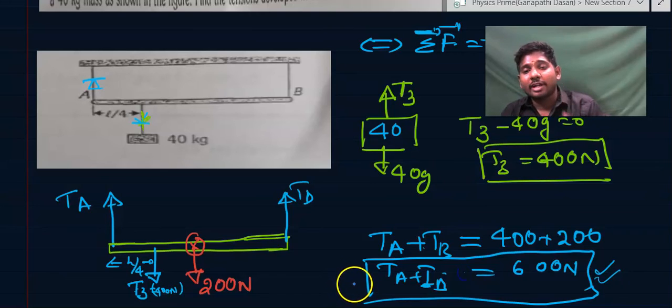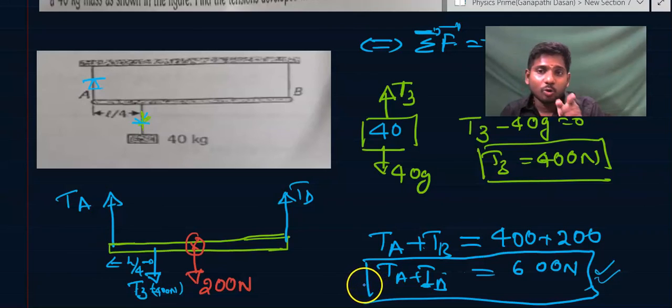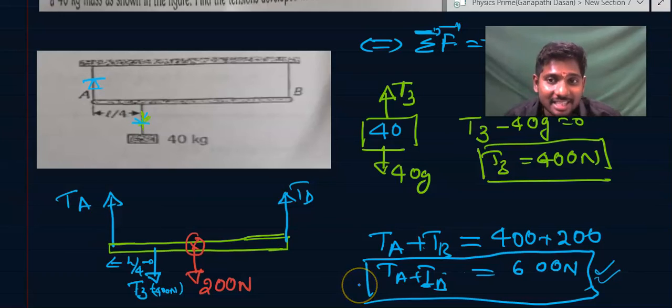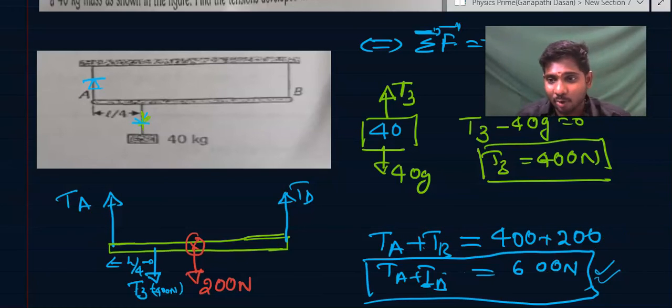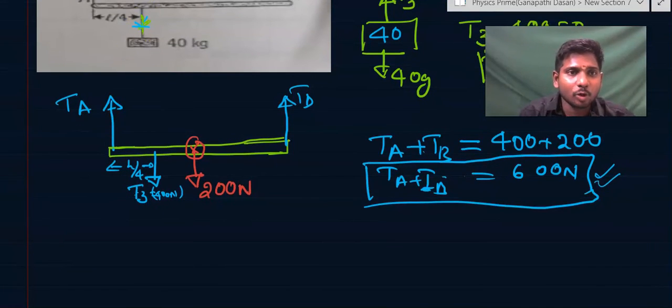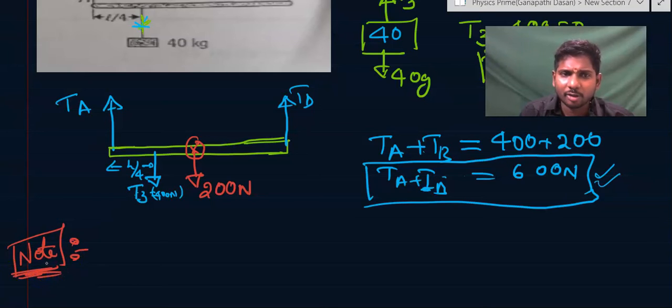That means to find another equation to solve for TA and TB, we need to approach it in such a way that the body is also in rotational equilibrium. If the rotational equilibrium is also there, we can write the torque equation and make it 0. Now let us see how I'm going to draw the torque for this body. One interesting note point I'll tell you here: you can directly solve this in your own way of writing torque.